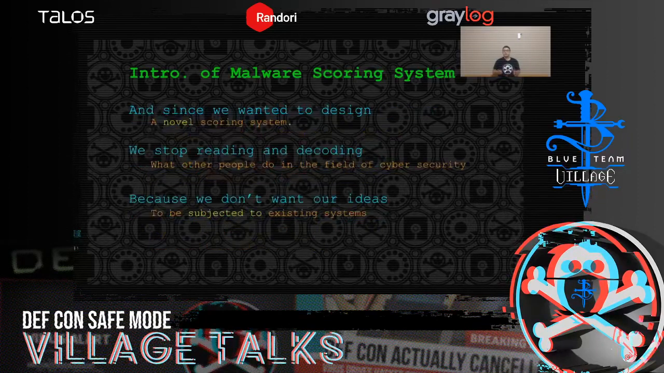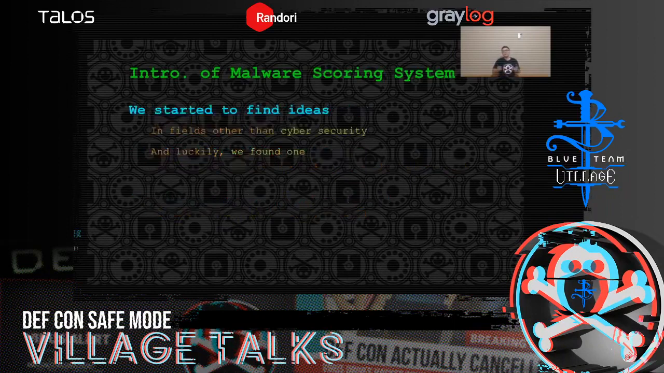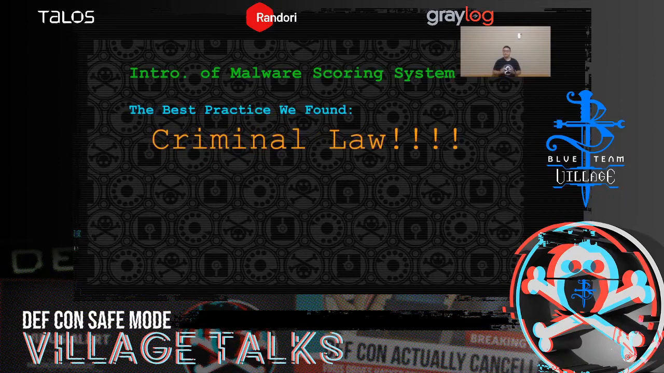And since we wanted to design a novel scoring system, we stopped reading and decoding what other people do in the field of cybersecurity, because we don't want our ideas to be subjected to the existing systems. So we started to find ideas in fields other than cybersecurity, and luckily we found one. Yes, the best practice we found is the criminal law.